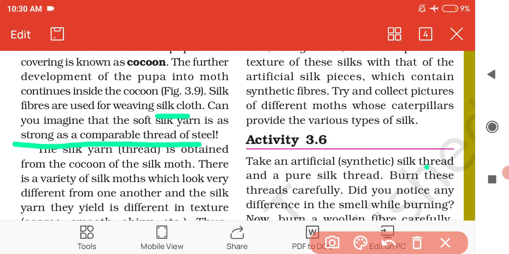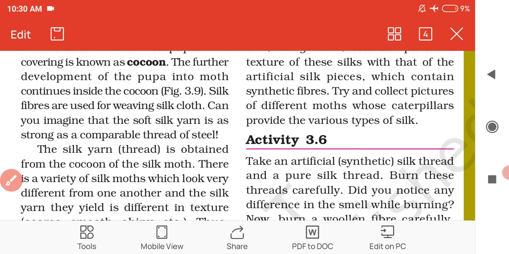So the soft looking silk yarn is as strong as a comparable thread of steel.